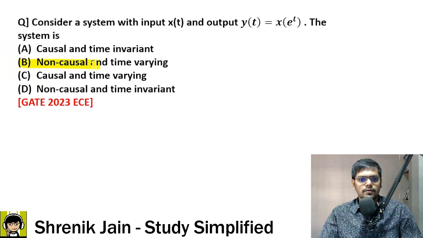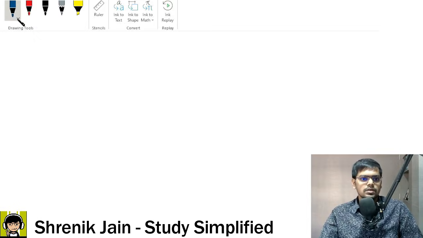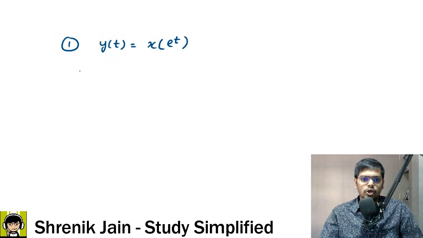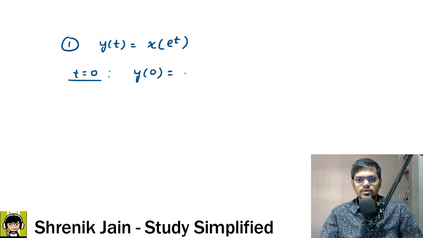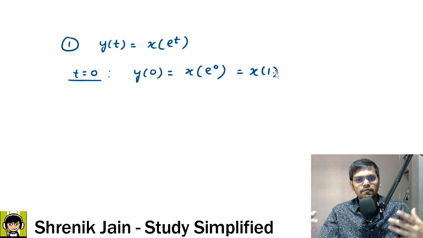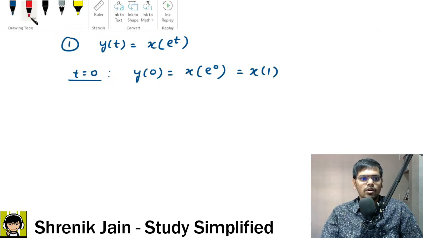Why? Let us see. The first step is checking causal, non-causal. We have the system as y of t equal to x of e to the power t. When I substitute t equal to 0, the equation becomes y of 0 equal to x of e to the power 0, which is x of 1. What does this mean? Our present output y of 0 is depending on the future input. When the output is depending on the future input, this is the case of a non-causal system.